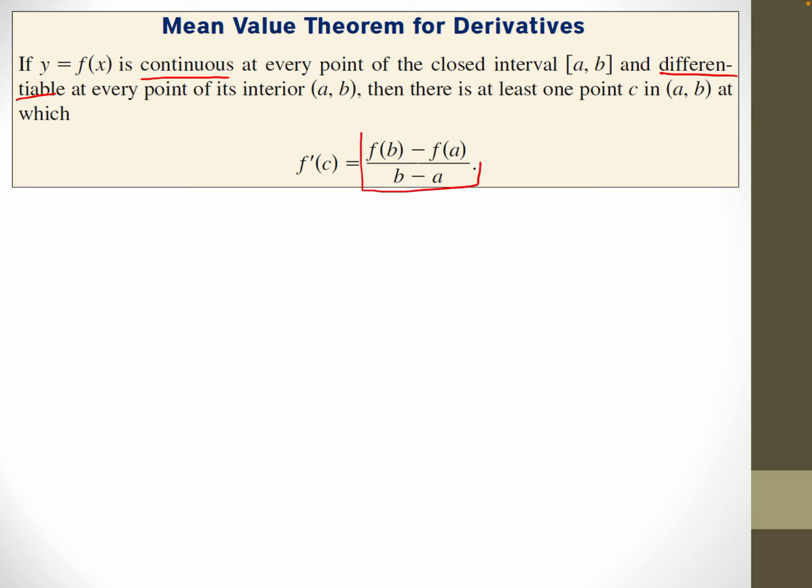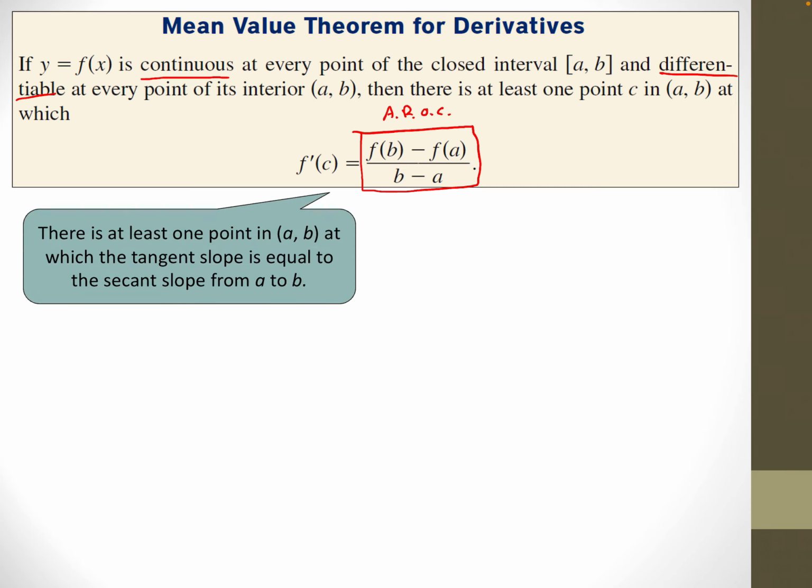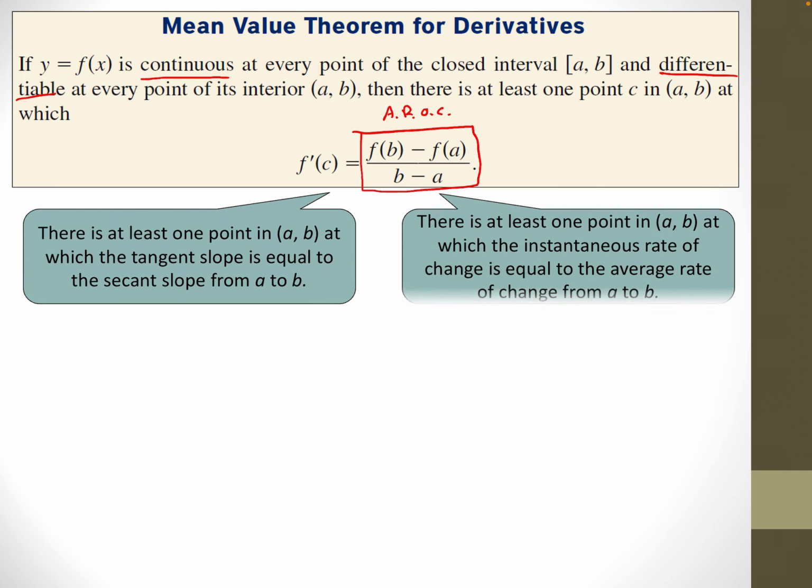That's what this is. This part here is the average rate of change. That is, it's the slope of the secant. They've gone f of b minus f of a over b minus a. They said, okay, the average rate of change is what's calculated on the right-hand side. And what the left-hand side is saying is at some point you have to have that slope. Okay, if that's confusing, let me really break it down. There's at least one point in the interval where the tangent slope is equal to the secant slope from a to b. There's at least one point where the instantaneous rate of change is equal to the average rate of change. That's what I was saying in the opening slide there.